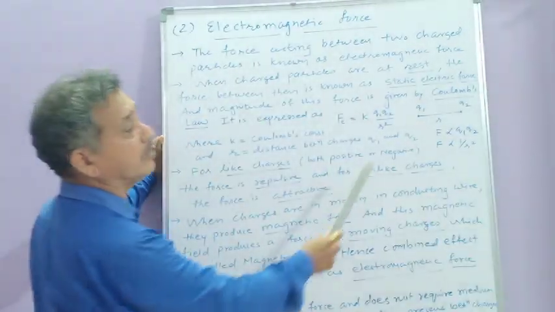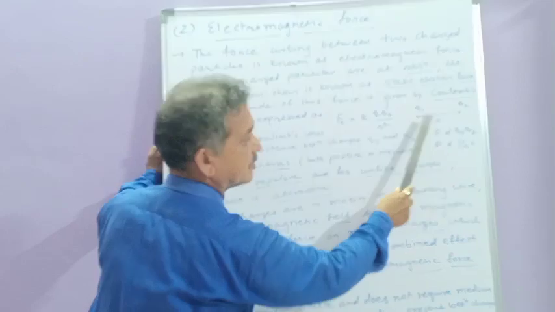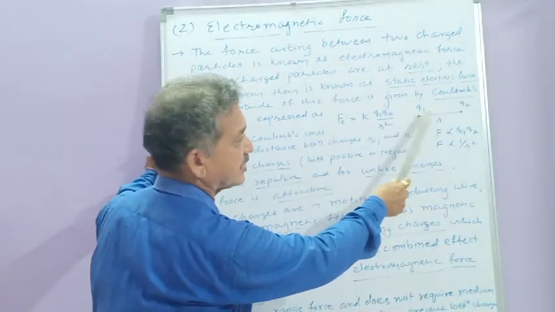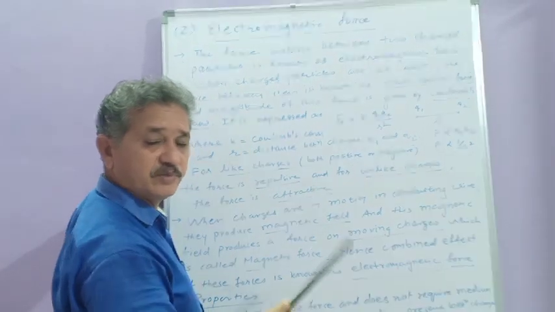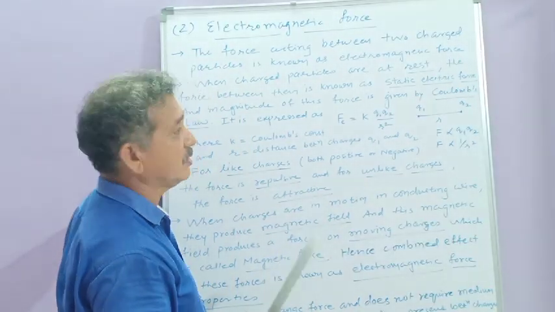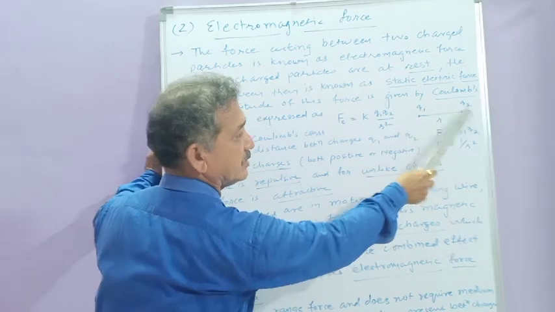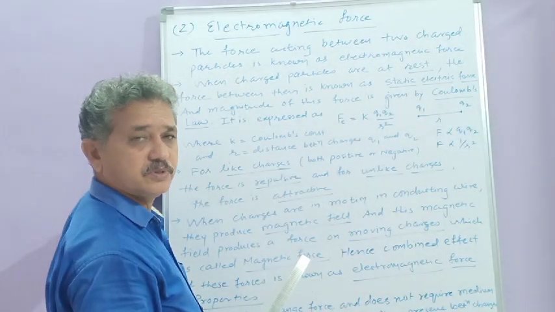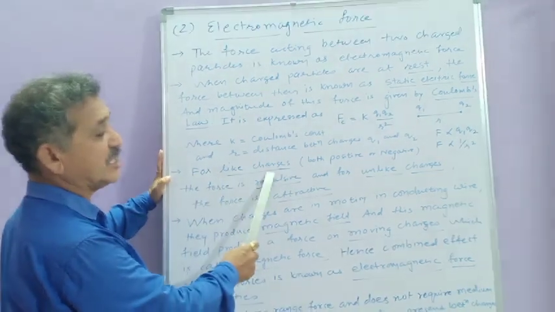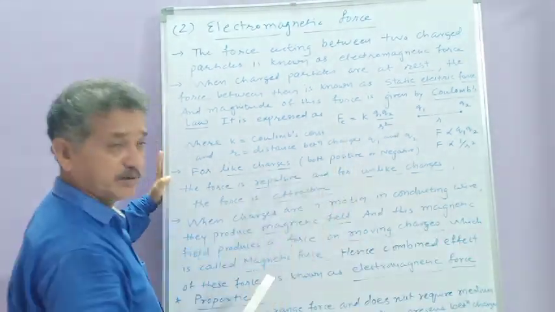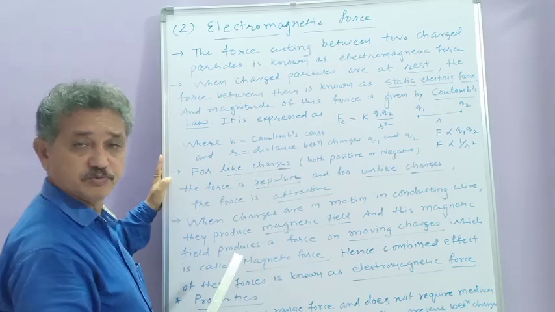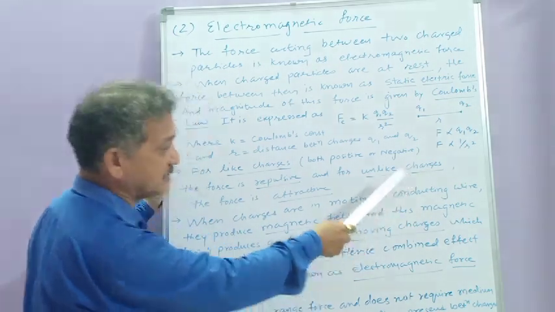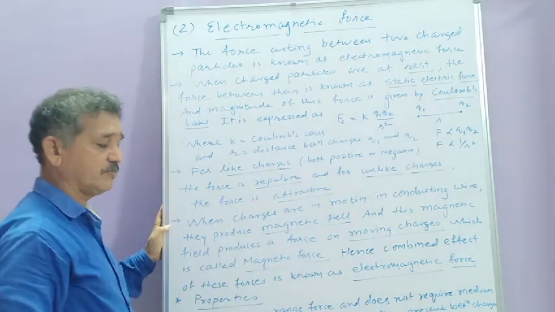Then depending on the type of the charges, if both the charges are positive, then in between them there is a repulsive force. If both the charges are negative, again in between them there is a repulsive force. But if one is a positive charge and the other a negative charge, then in between them there will be an attractive force. Means for like charges, either both positive or both negative, the force is repulsive. And for unlike charges, one positive, one negative, the force is attractive.